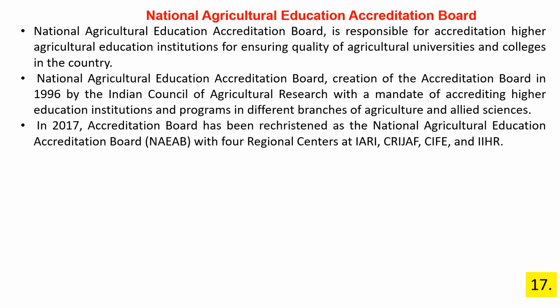In 2017, the Accreditation Board was rechristened as the National Agriculture Education Accreditation Board (NAEAB) with 4 regional centers at IARI, CRIJAF, CIFE and IIHR.